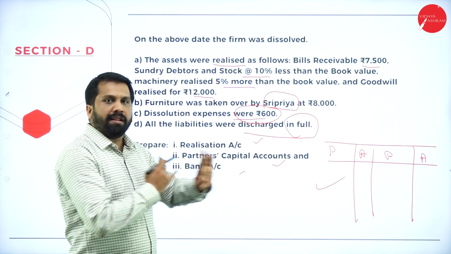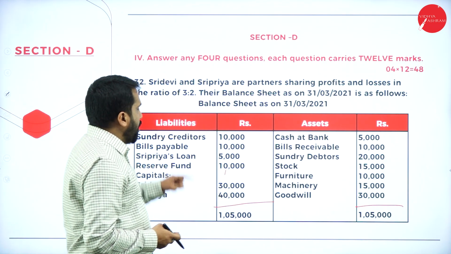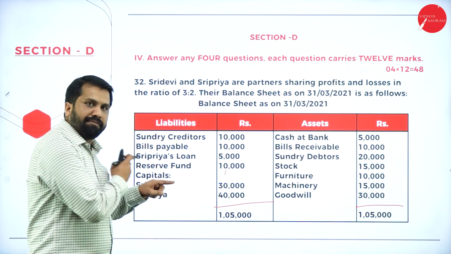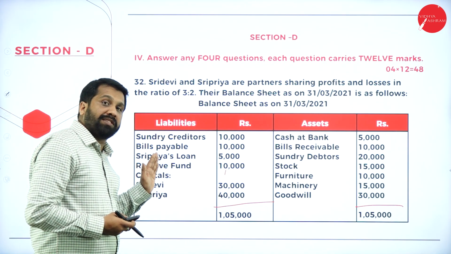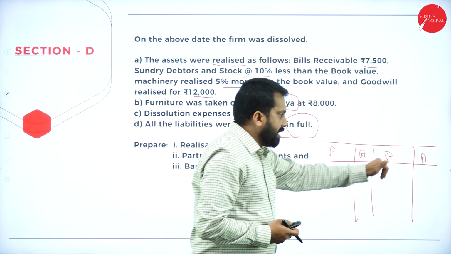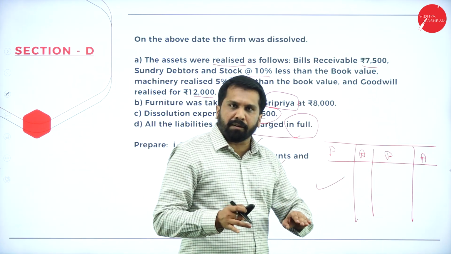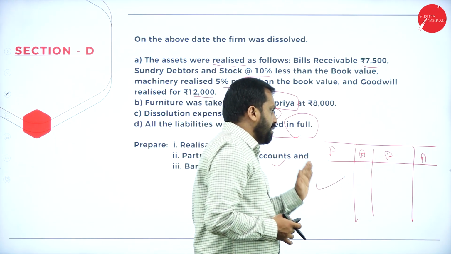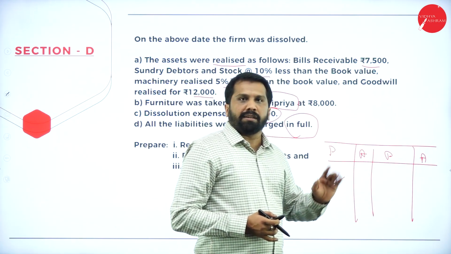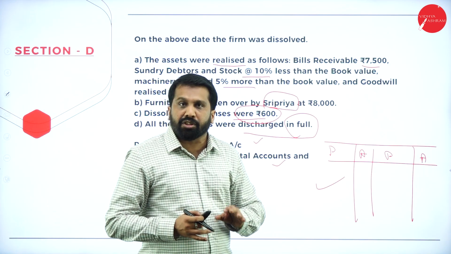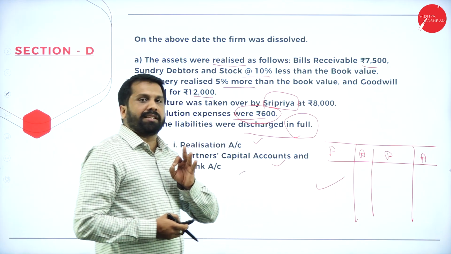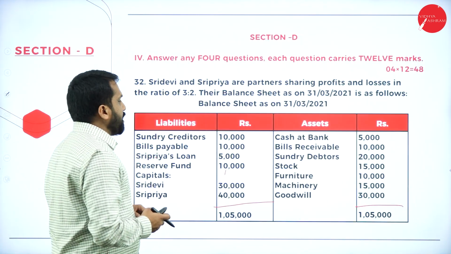Right will become left. Similarly, all the liabilities you have on the left side will go to which side? Opposite. It will come here. Hope you are clear. All the assets will come here. All the liabilities will go there. So it is similar to your balance sheet, but some changes are there. What are those changes? I'll tell you.